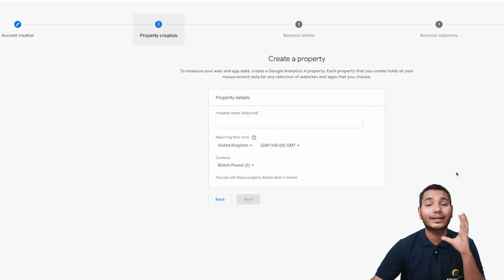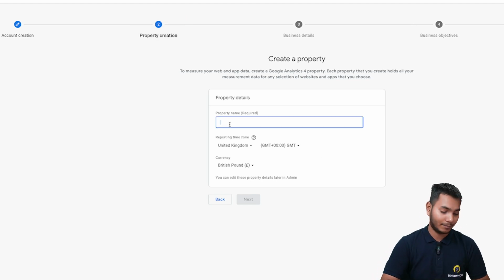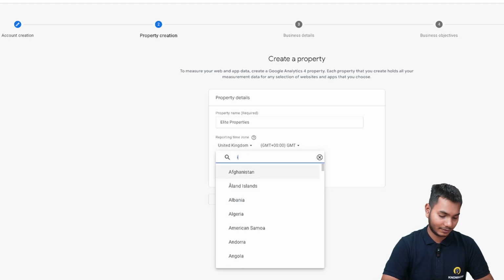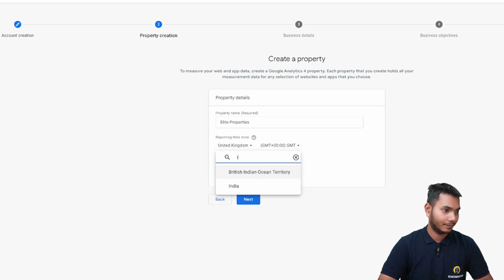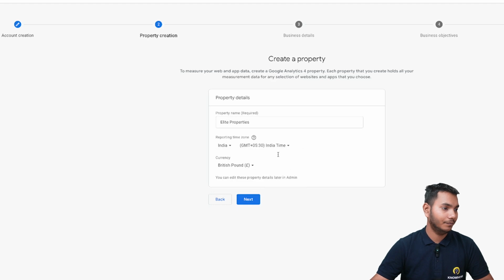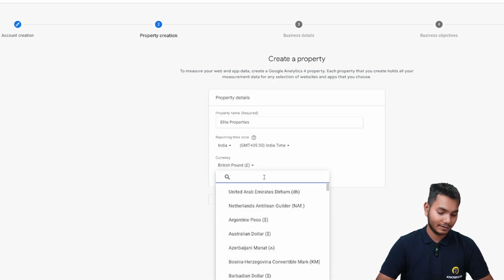Now it is asking for creating a property. We'll give our property a name like Elite Properties. We'll select the time zone as India, and the currency as rupee.